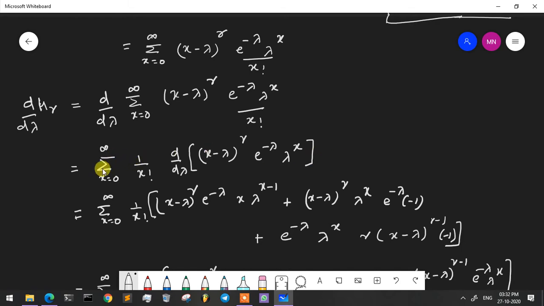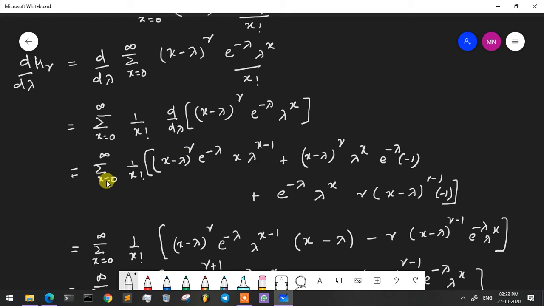Applying that property, summation x is equal to 0 to infinity, 1 by x factorial taken outside, d by d lambda of x minus lambda raised to r, e raised to minus lambda, lambda raised to x. Here you see three terms in lambda: x minus lambda raised to r, e raised to minus lambda, and lambda raised to x. So we have to take the derivative of d by d lambda of these three terms.